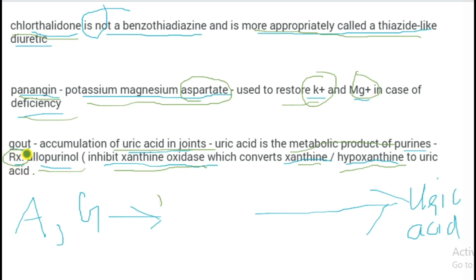And gout is the accumulation of uric acid in joints. Uric acid is the metabolic product of purines. Treatment for gout is allopurinol. It inhibits xanthine oxidase, which converts xanthine or hypoxanthine to uric acid.